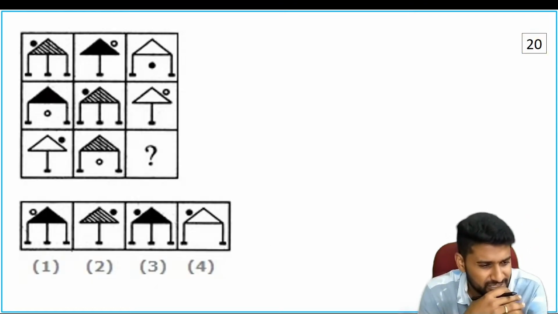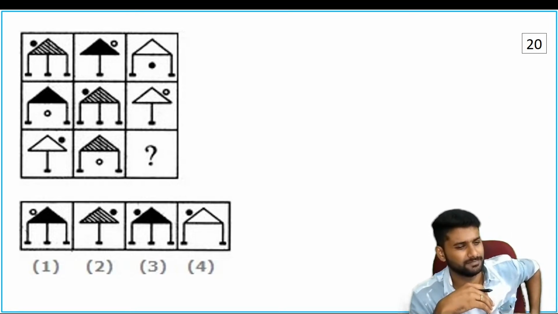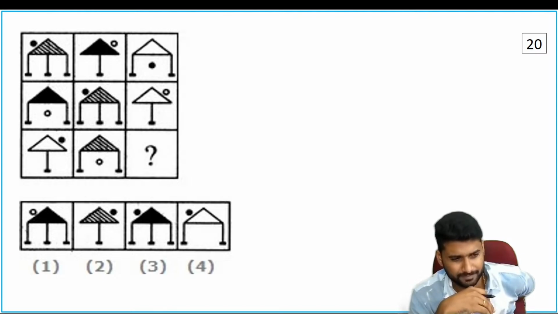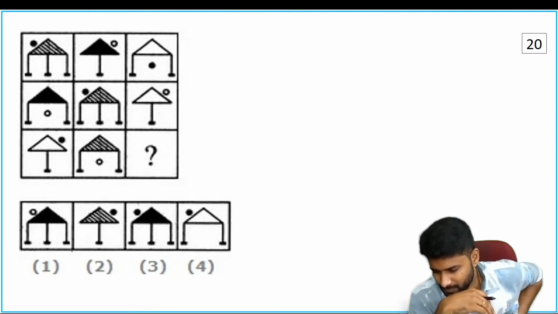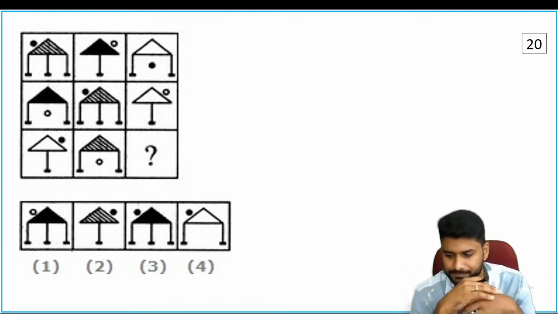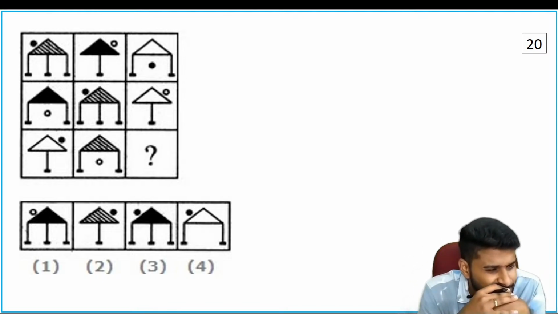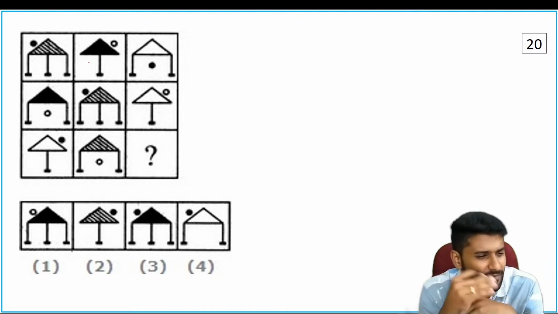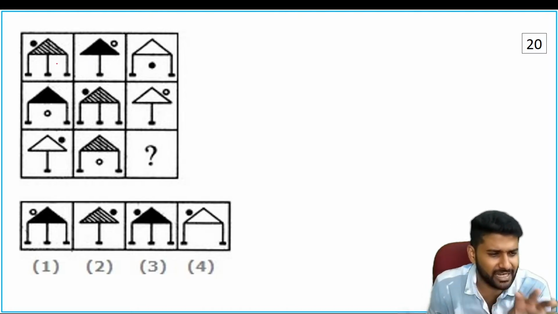Next, see this picture. We need the shade completely, full black and white. So we need all these 3 pictures in each and every box.